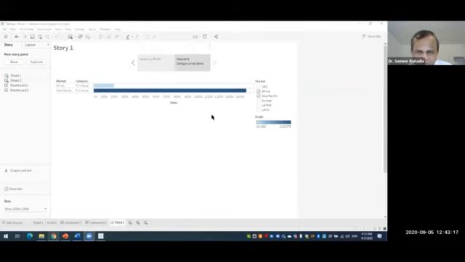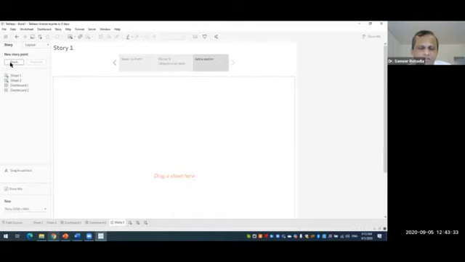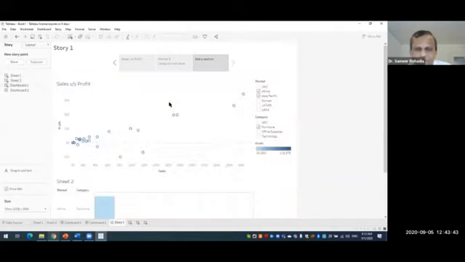Now let us create 2 more where we want to put dashboard 1 and dashboard 2 also. So we again click on this blank button. In this new story point we click on the blank button. So now we have this third page of our story. Now what we do, we drag the dashboard 1 over here. Yeah, this is our dashboard 1.